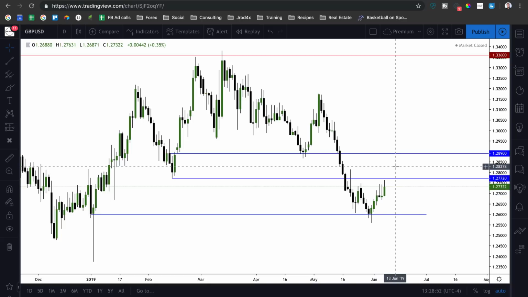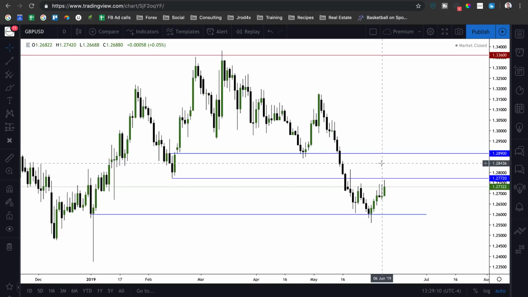and then if we can get a continuation above there, 28.50, and then ultimately 29 big figure, which is why I got this 28.90 level here, which was a previous ICT bullish order block that acted as support, broke through it, so when we get back to it, it should act as resistance. So that's how we're looking at that.